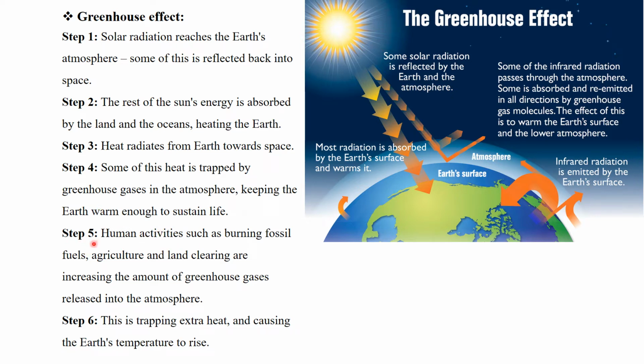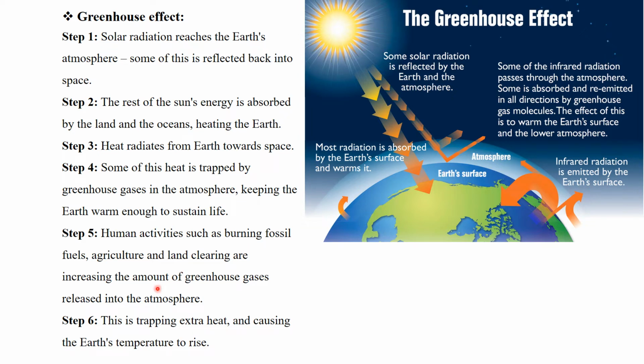Human activities such as burning of fossil fuels, agriculture, and land clearing are increasing the amount of greenhouse gases released into the atmosphere.